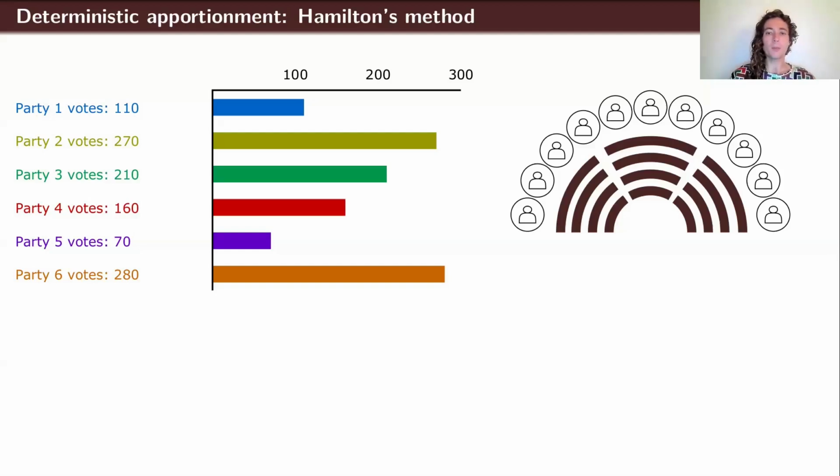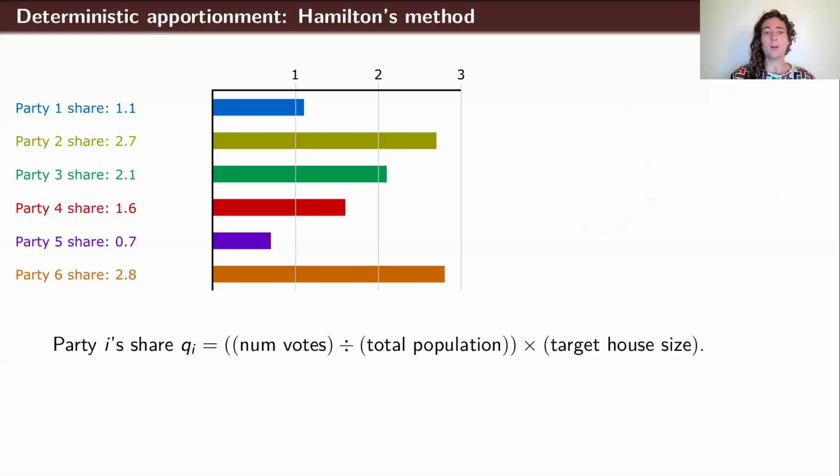So the first thing we can do is define the party share of Party i, this number q_i, also sometimes called the standard quota of Party i, to be the number of votes it received divided by the total population. So that's a number between 0 and 1. And then we scale that up by multiplying by the target house size, which is 11 in this case. That gives us 6 numbers that sum to the target house size that are proportional to the number of votes they received. So this is kind of like how many seats each party deserves, right? So Party 2 deserves 2.7 seats.